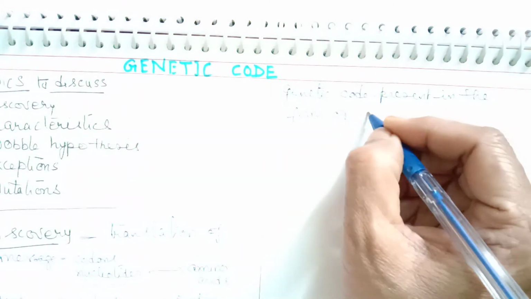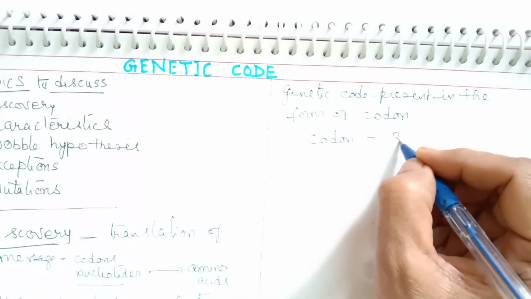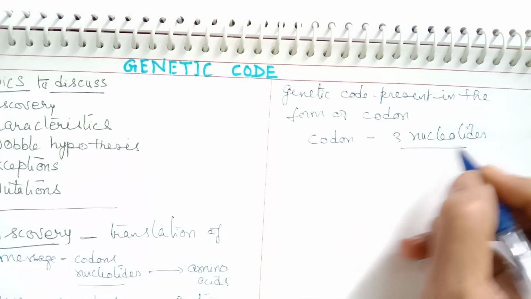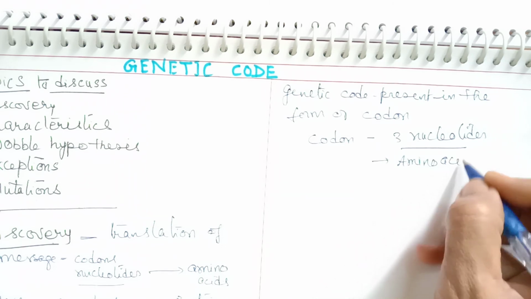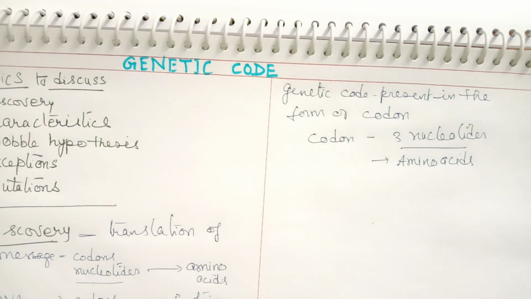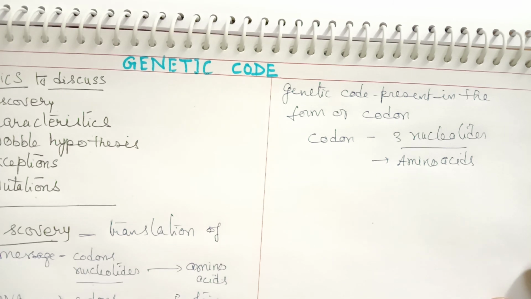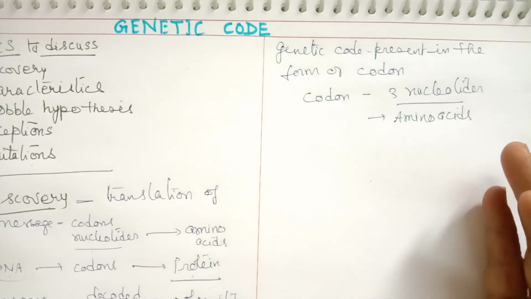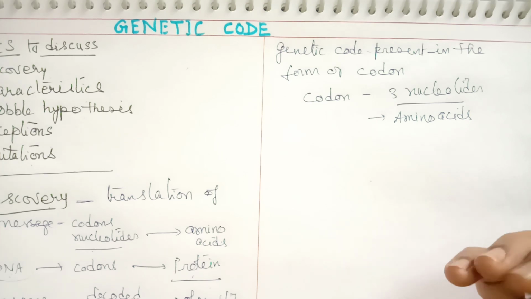A codon is a group of 3 nucleotides, and one codon represents one amino acid. This is the relationship between a codon and the amino acid. Now the codons which are present on mRNA have to be decoded. That is called deciphering. This is what a genetic code is. Based on this observation, the genetic code is studied.